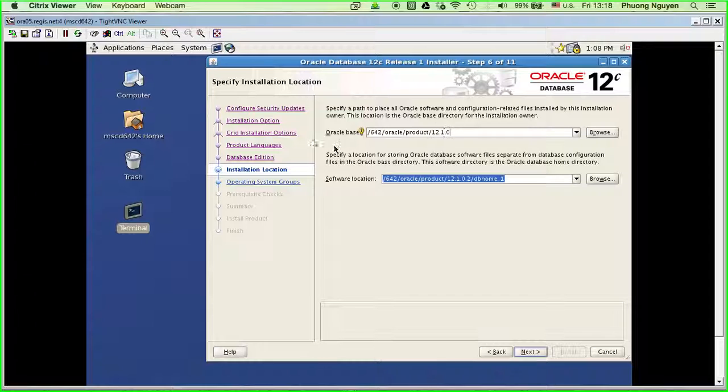And same thing on here with the Oracle base. I will do the same thing. The only change is I just put the number 2 behind the 0, right? All right, so I check to be sure that the home's location is correct and the way I want it. Okay, so I will just go next.